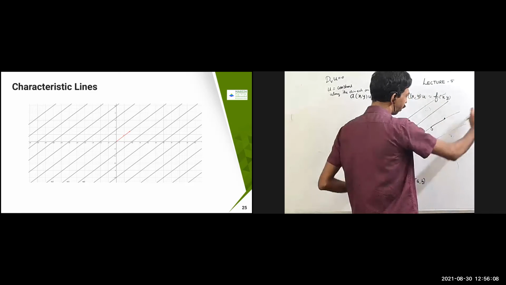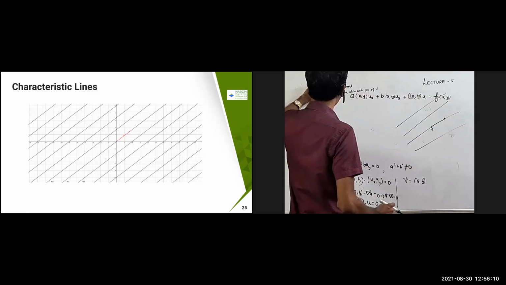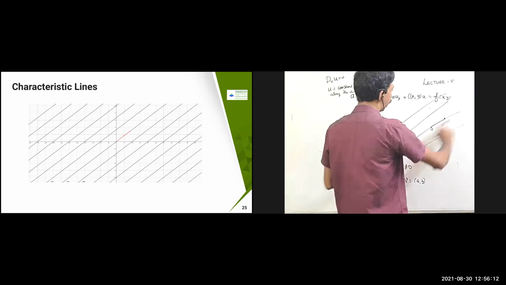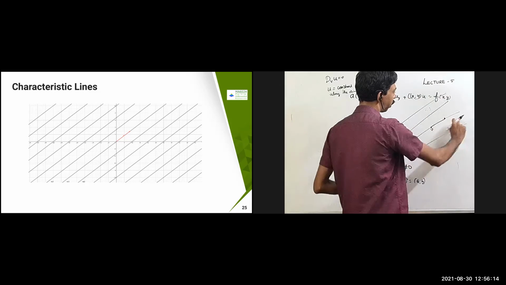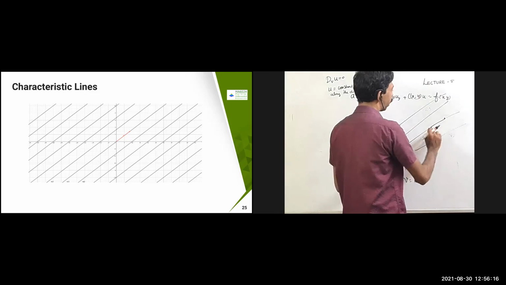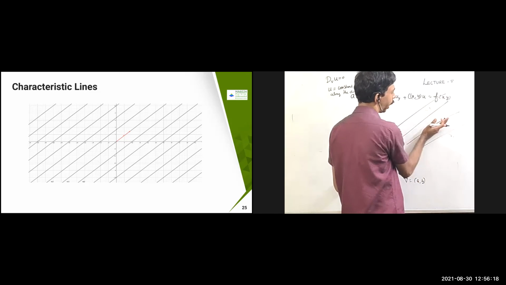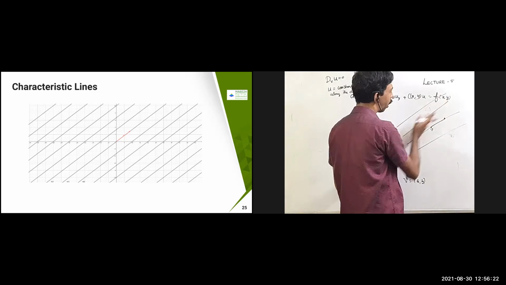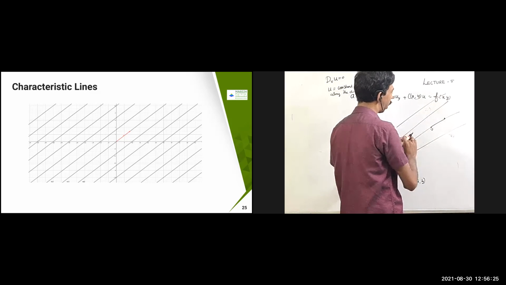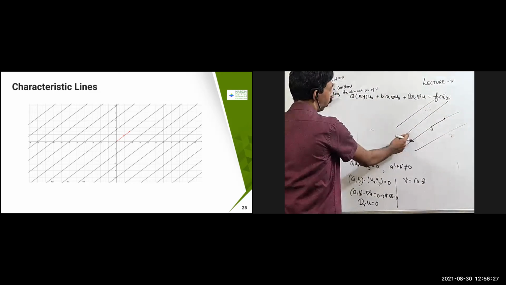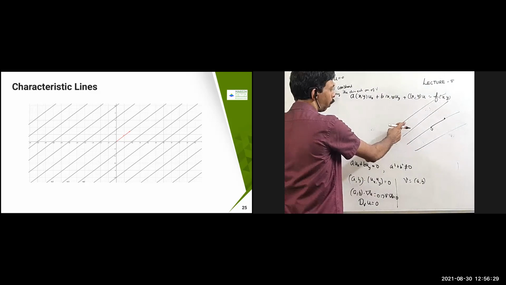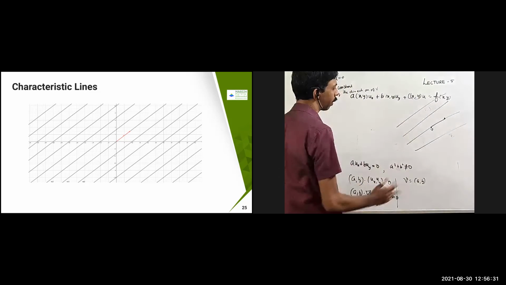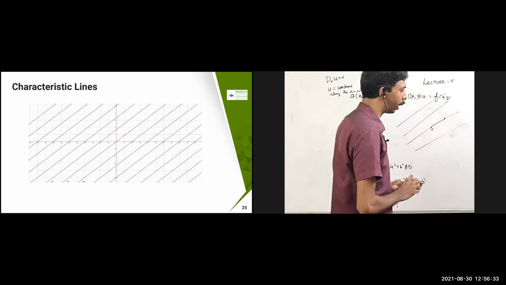So along this direction, if you take the directional derivative of u, it is going to become 0 because it is coinciding with this line. Now the same thing: a parallel line you can get. You take the v vector, and a parallel line is also going to be constant. Therefore, if I take D_v u for this one also, it is going to become 0. Like this, you can fit lines, so you are going to get infinitely many.